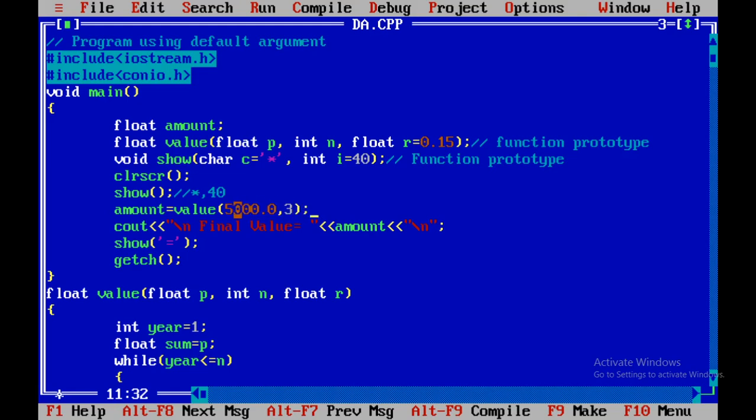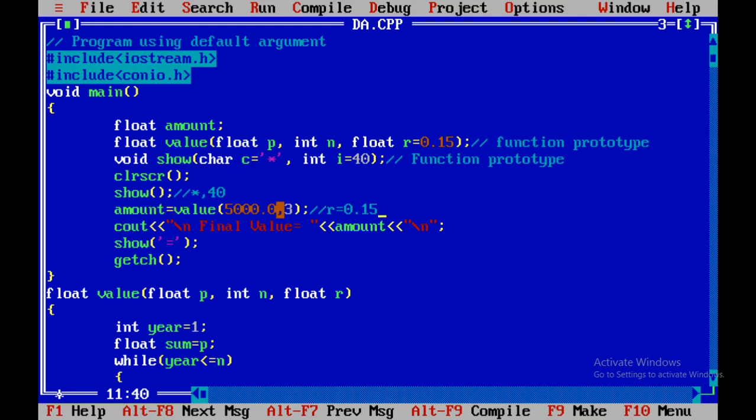Out of that, 5000.0 will get assigned to p, 3 will get assigned to n, and as the third argument is not given, it will take the third parameter value as r equals 0.15, that is the default value.